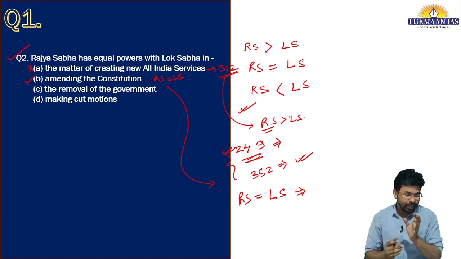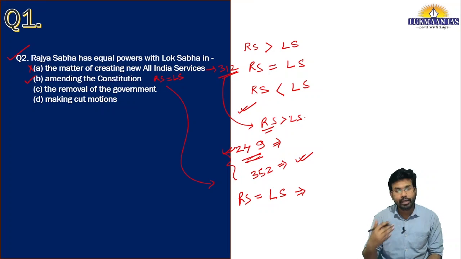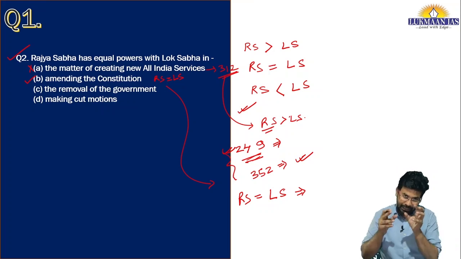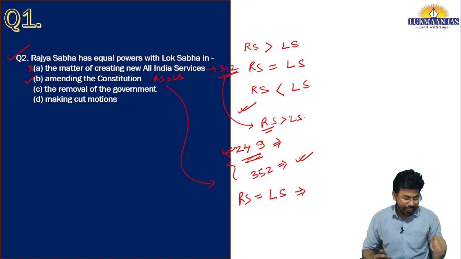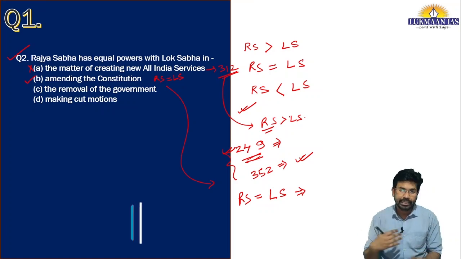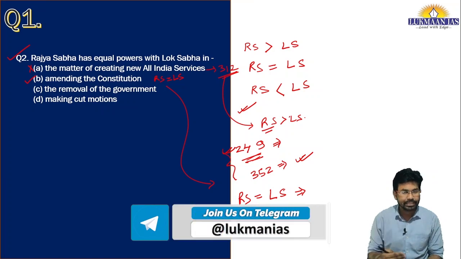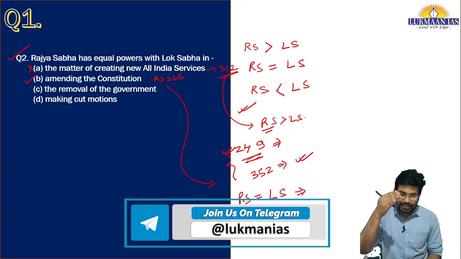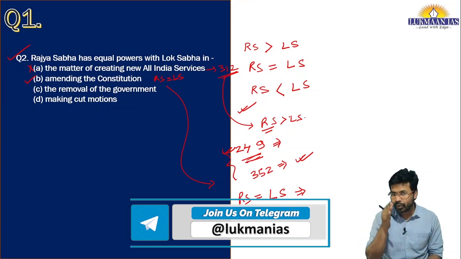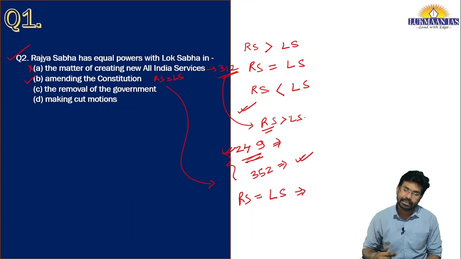Also, in case of approving the proclamation of emergency, Rajya Sabha has equal power as that of Lok Sabha. And then proclamation regarding the failure of constitutional machinery. In this case also Rajya Sabha has equal power. And apart from this, proclamation related to financial emergency. In this case also Rajya Sabha has equal power. So these are six specific cases where Rajya Sabha has equal power as that of Lok Sabha.